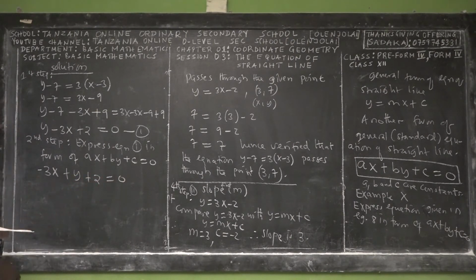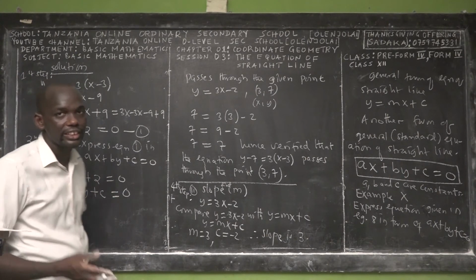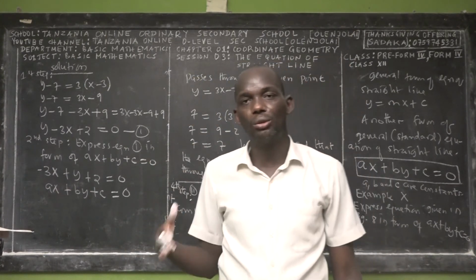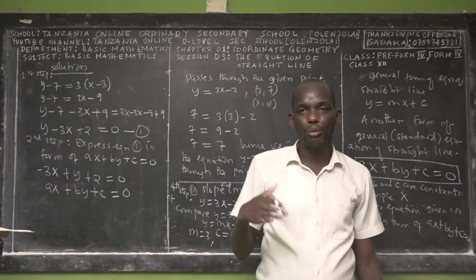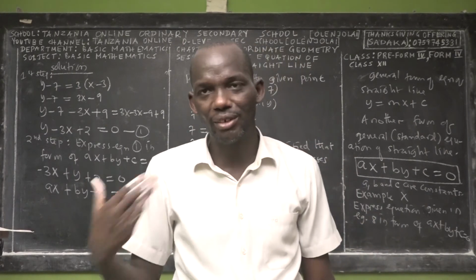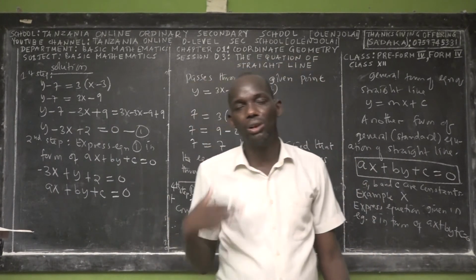Just like in the previous form of the general equation of the line, we say ax plus by plus c. We will discuss this in detail when we teach you about finding the perpendicular distance from a point to a line, when you study advanced mathematics Form 5, which I'm also teaching after you graduate from Form 4.